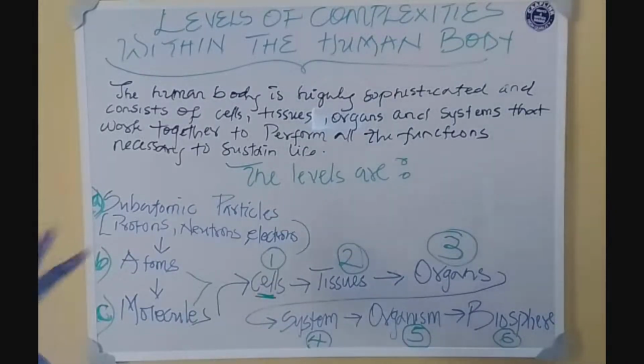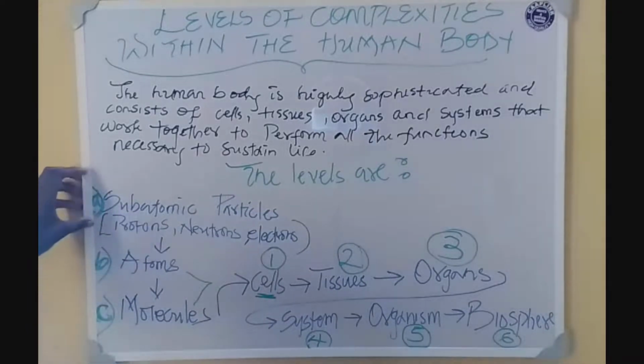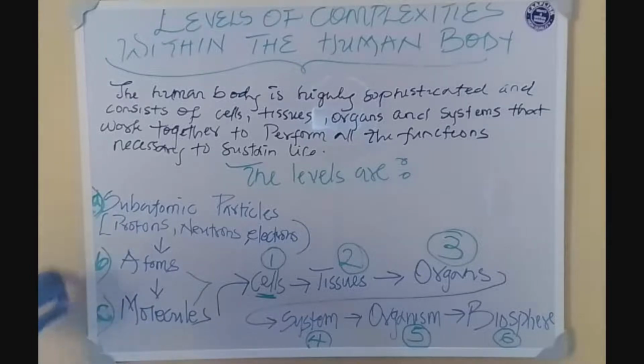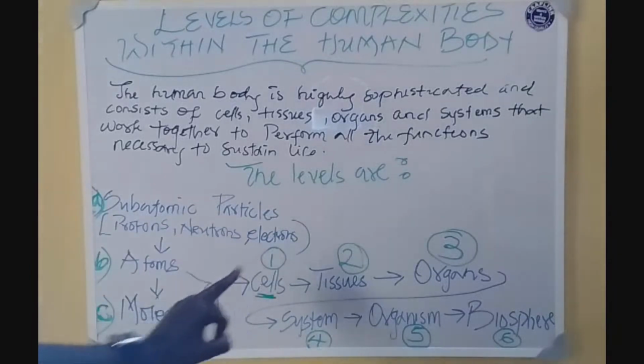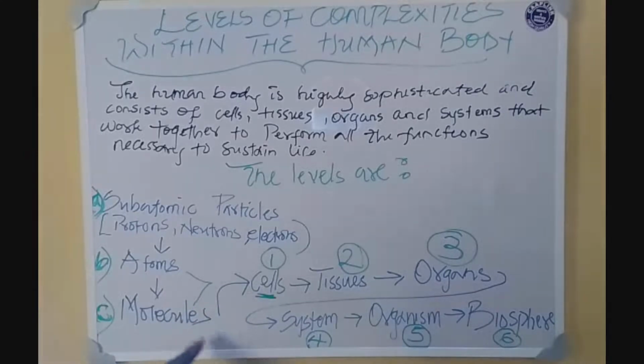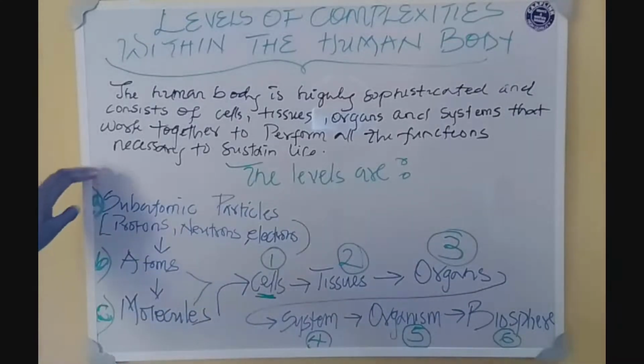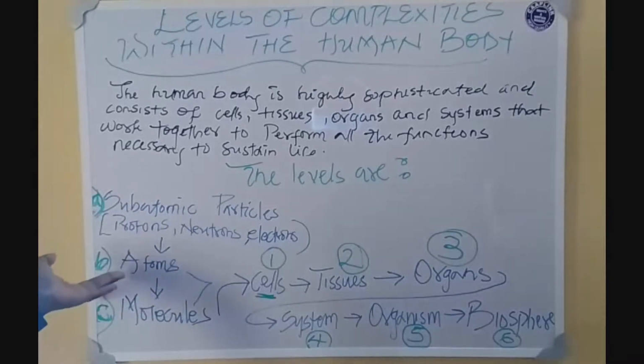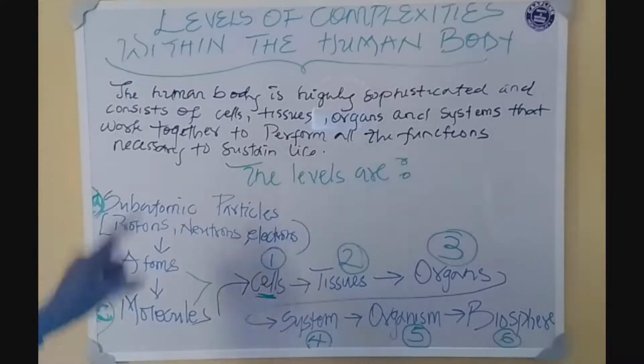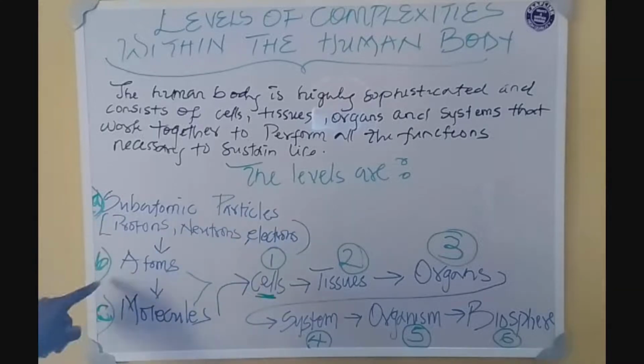And we said it all began at this, and this. You can clearly see that A is subatomic particles, B is atoms, and C is molecules. I've already explained that subatomic particles are the particles that make up an atom, and an atom is the smallest unit of any substance. Then we have molecules, which are a combination of two or more atoms.